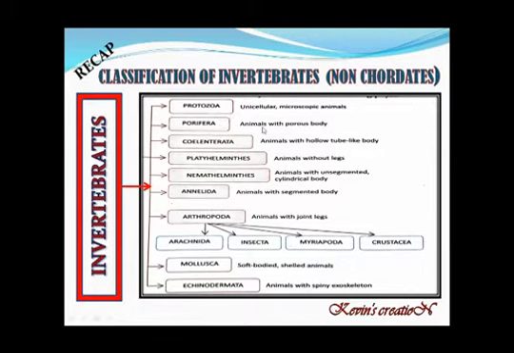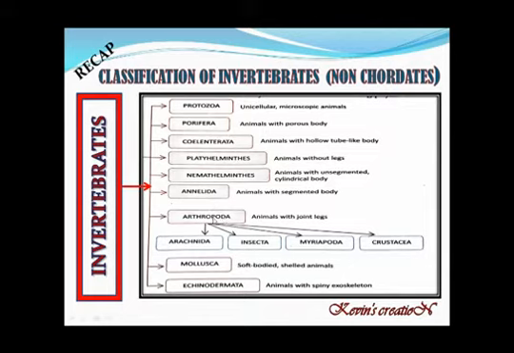Then Porifera, animals with the porous body, holes are there in their body. Then Coelenterata, animals with hollow tube-like body. Platyhelminthes, animals without legs, the worms. Nemathelminthes, animals with unsegmented cylindrical body. Annelida, animals with segmented body.